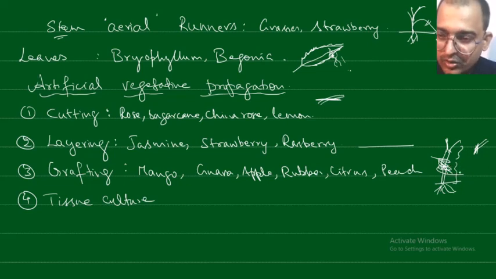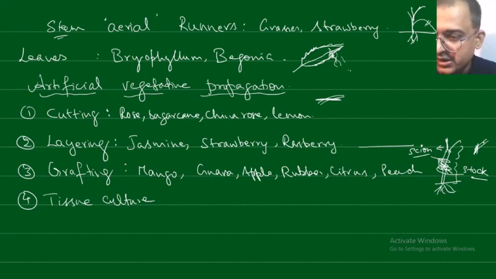This lower section, which is attached to the soil by the roots, is known as the stock. And this part, which is taken from another plant, is known as the scion, S-C-I-O-N. So stock and scion together are involved in grafting. How do nursery people do this?